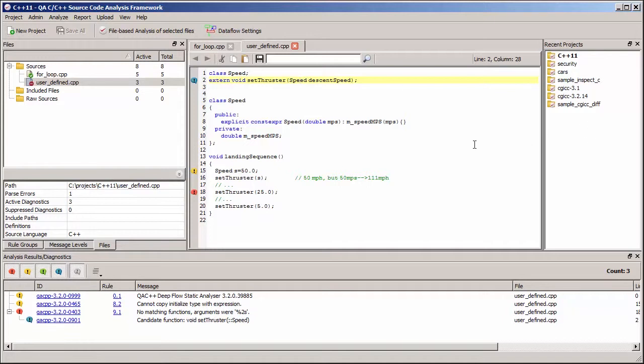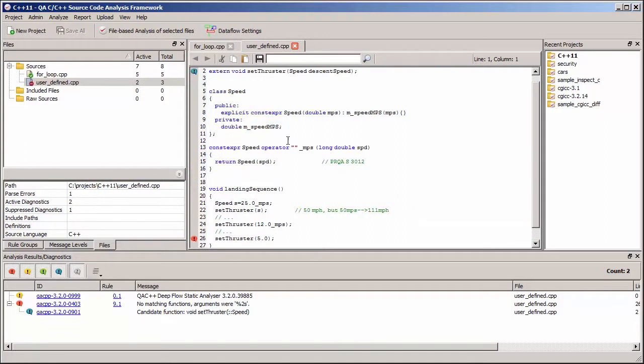So we can take advantage of the user-defined literals in C++11 to create a new suffix to force the type of the literal we're passing to that function. So in the code now, we've introduced a new suffix _MPS for meters per second, and this uses the C++11 construct operator quotes quotes, and it takes a long double because we have to pass in the longest type that we can, and this is implicitly converted to a double when we instantiate the speed object, but that's okay, and we're just suppressing the narrowing conversion there.